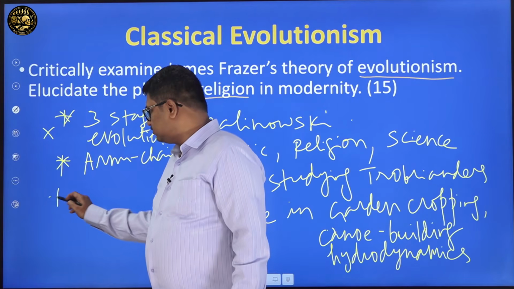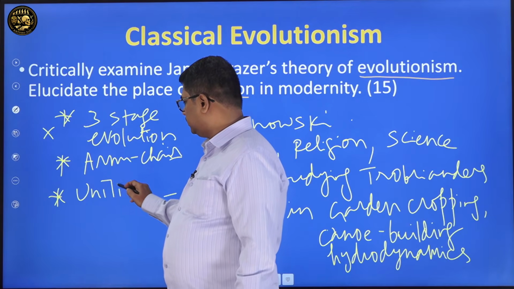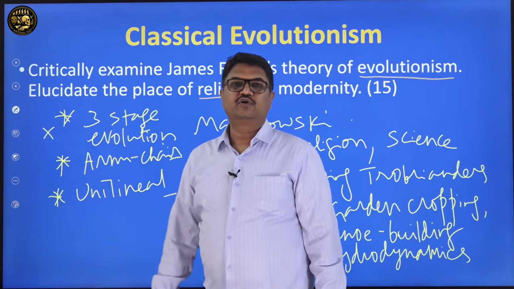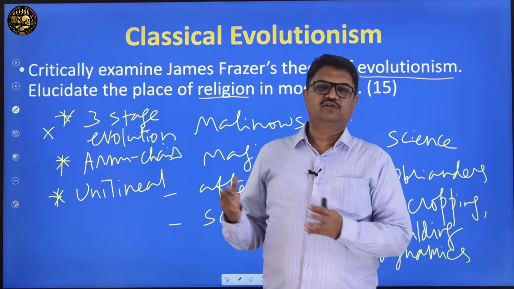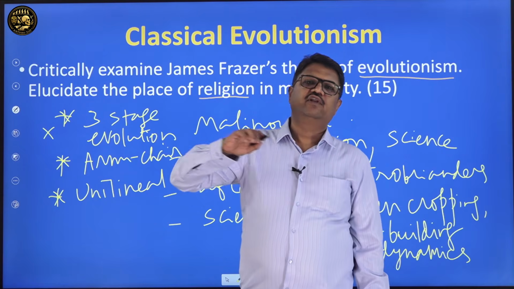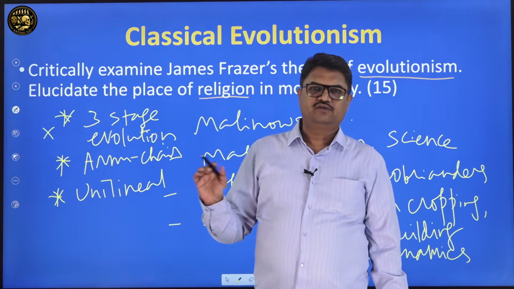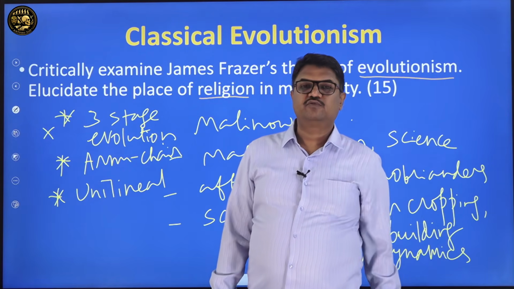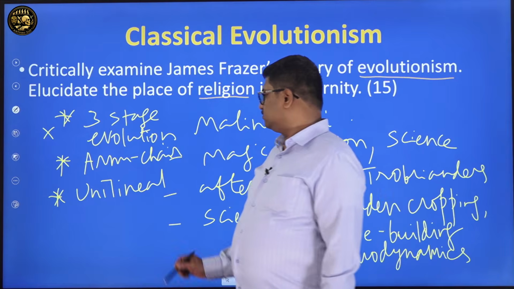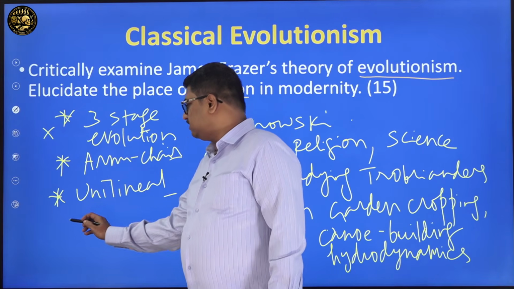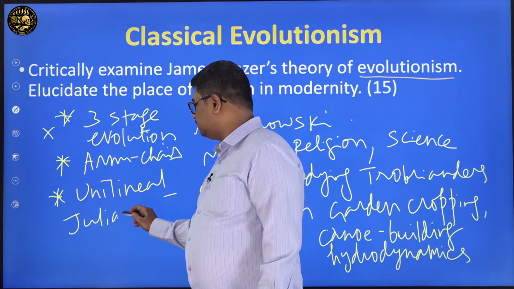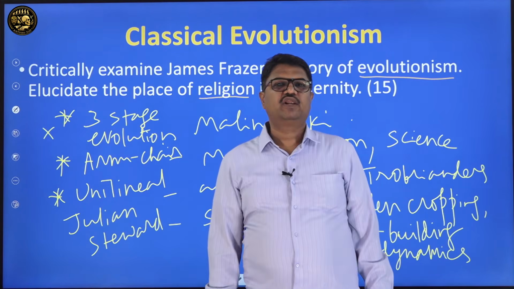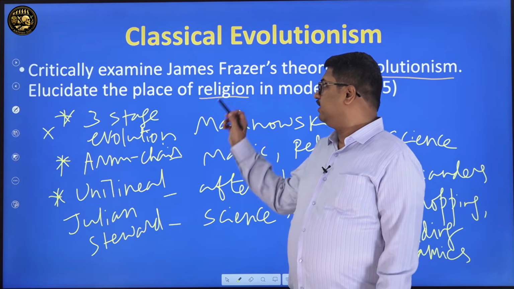So unilineal evolutionism was also attacked. Evolution goes in only one line, from simple to complex, from savagery to barbarism to civilization, entirely one line of evolution. That is not accepted by many scholars like Julian Steward. Julian Steward puts forward the idea of multilinear evolutionism. So you have to write about scholars like Malinowski and Julian Steward, bring in the ideas of Frazer as well as people like Malinowski and Steward, and conclude.